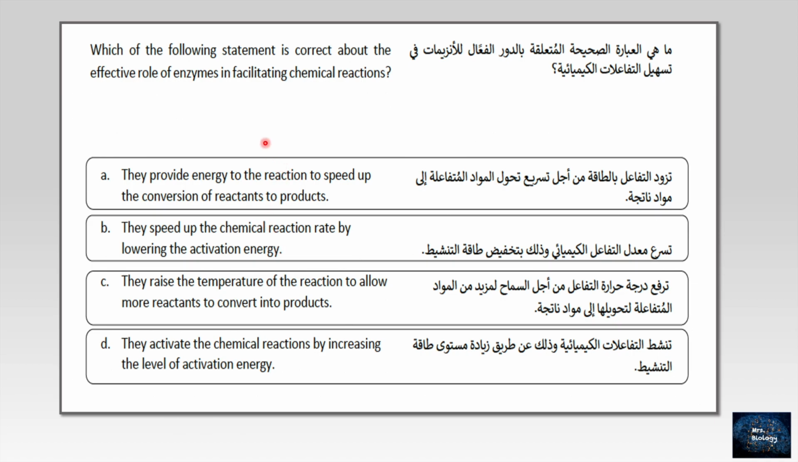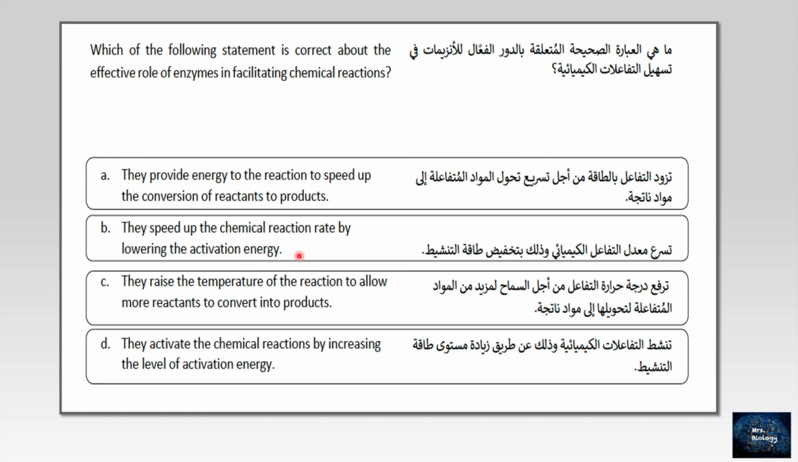So the right answer here is D. This is a question. Which of the following statements is correct about the effective role of enzymes in facilitating chemical reactions? Let's see the options. A. They provide energy to the reaction to speed up the conversion of reactants to products? Sure not. Enzymes facilitate, they will not add or remove anything from the chemical reaction. And we all know what is the main role of enzyme. Let's see the other options. B. They speed up the chemical reaction rate by lowering the activation energy. This is the right answer, but I will continue with you the rest of options.